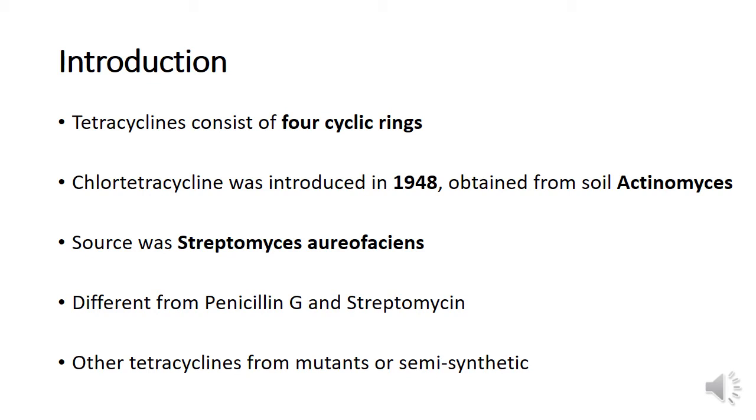Chlortetracycline had a broad spectrum of antimicrobial activity. Penicillin G was active predominantly on gram-positive organisms. Streptomycin was predominantly beneficial in gram-negative organisms. Other tetracyclines which were subsequently discovered were derived from mutants, or they were semisynthetic in nature.